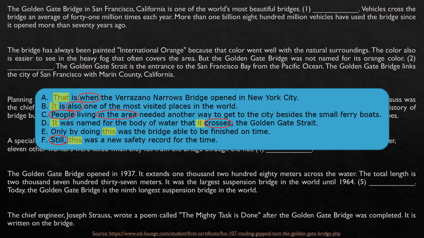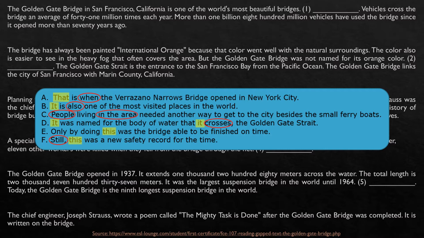Also, you will see that I highlighted some other expressions like when, for example, because it talks about time. So when they mention time, you feel a little bit fishy, oh, it might be, it could be, okay?